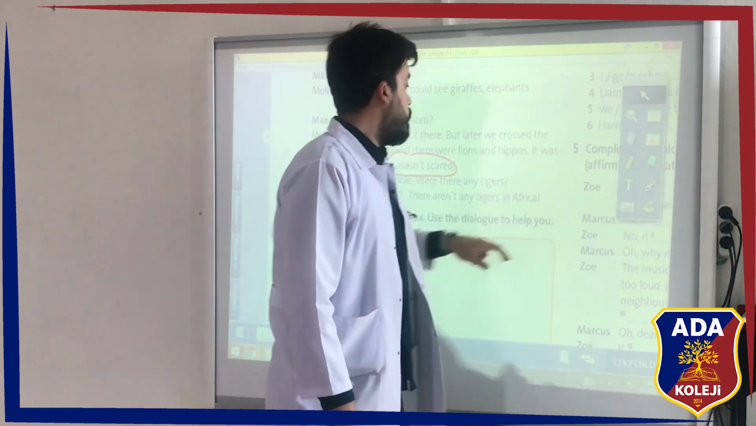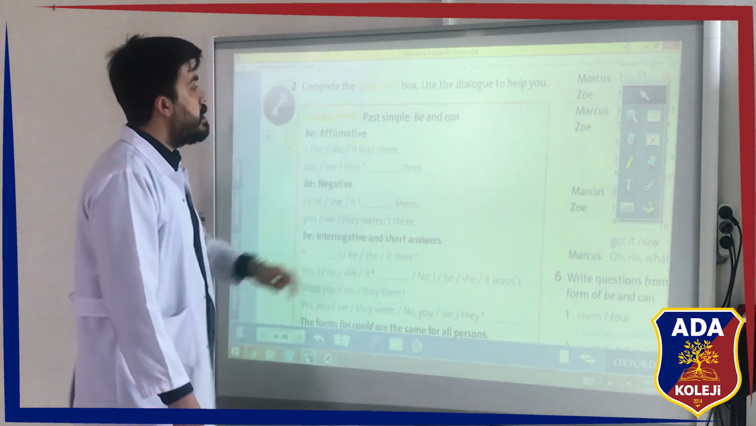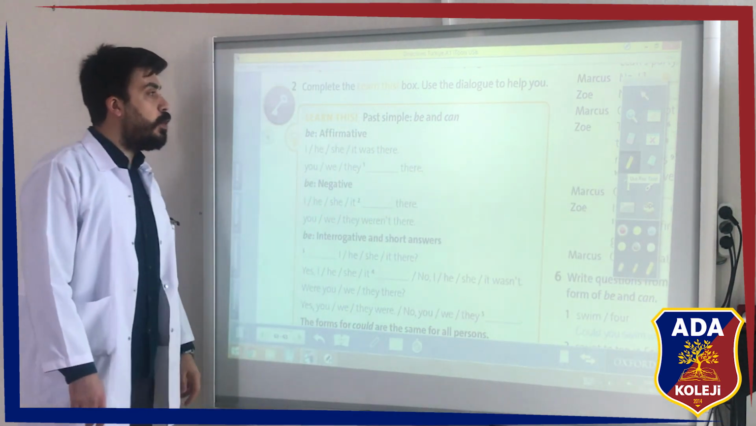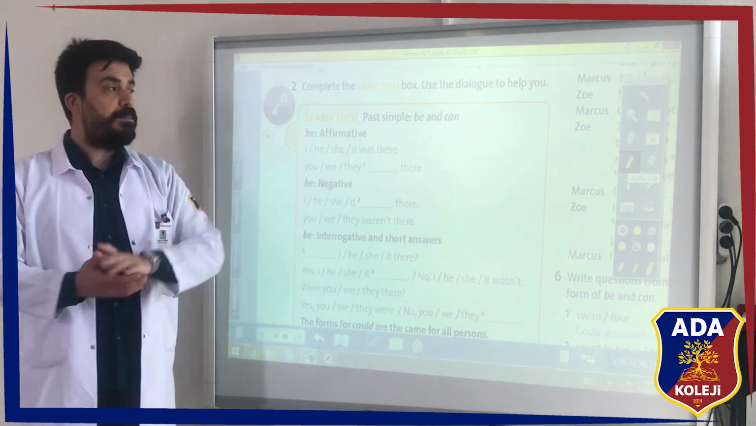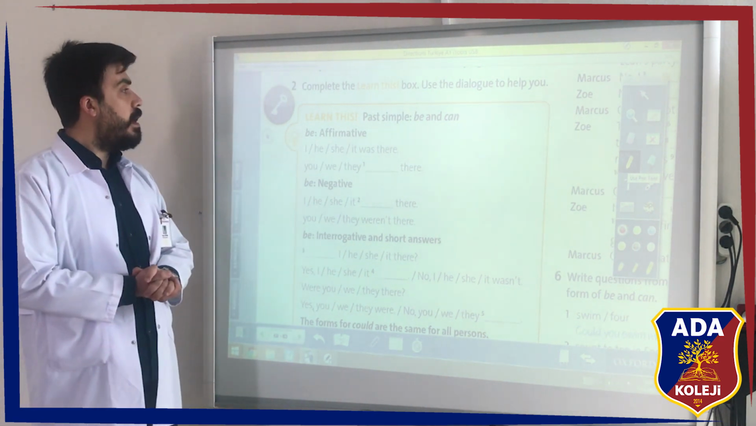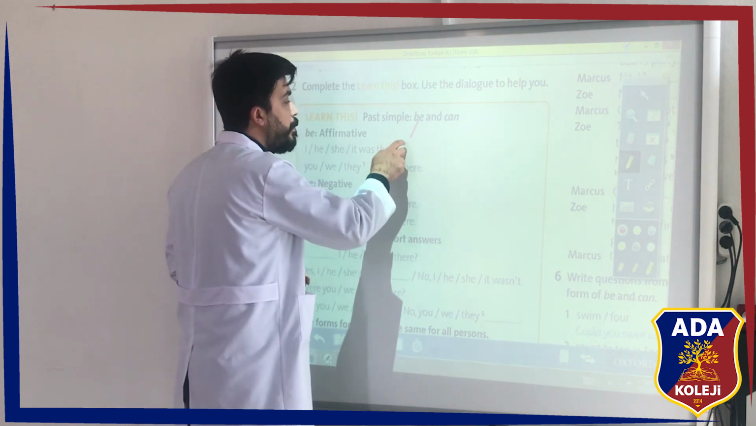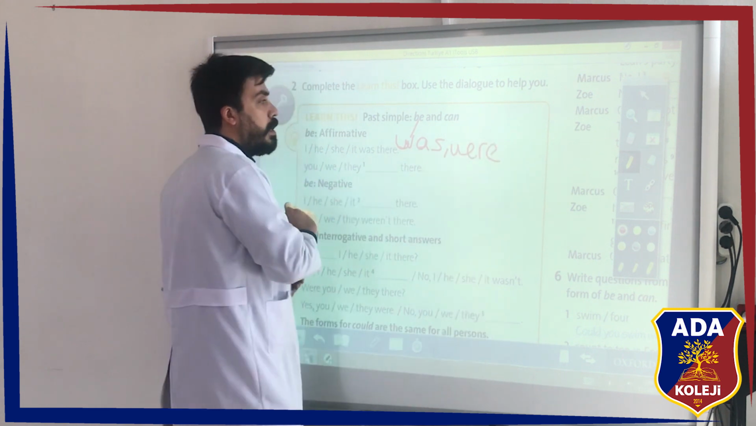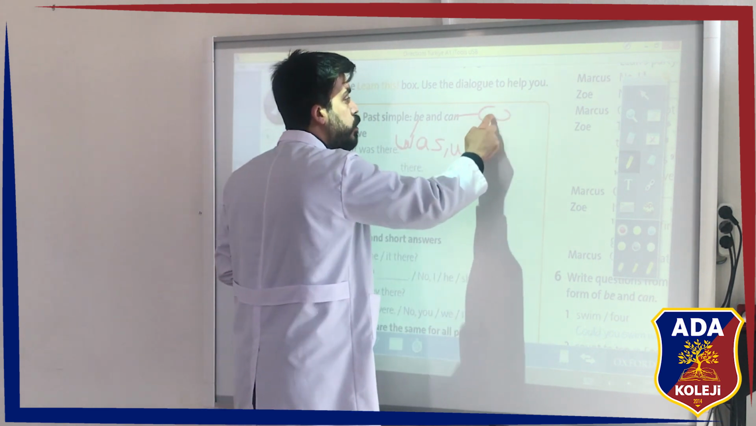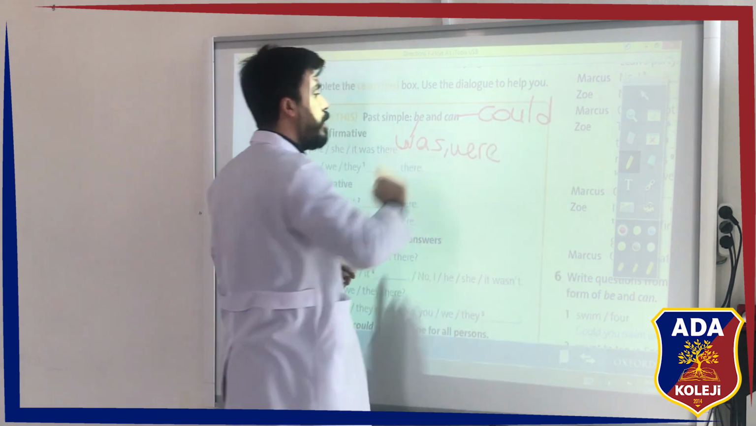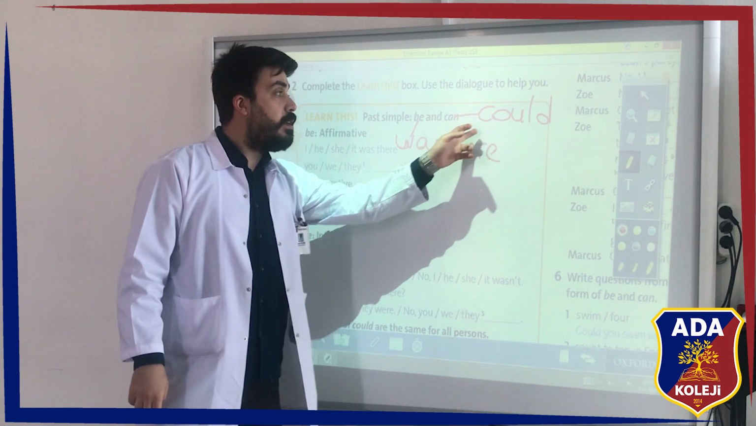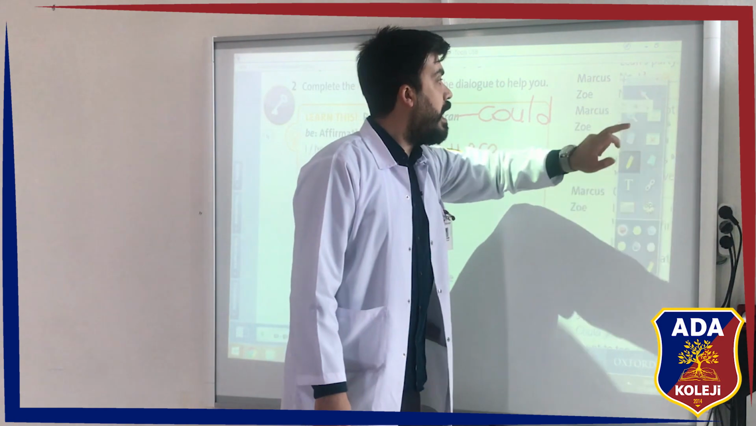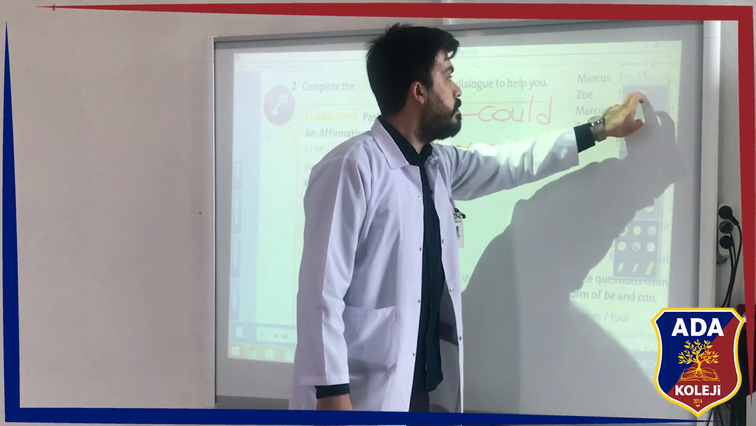Okay, what about past simple of be and can? In our previous lessons, you know that we learned and talked about past form of be and can as well. Past form of be, as you remember, was and were. What about past form of can? Could. Okay, do not forget, and of course we use could for the past ability. Then we have an activity part about it.